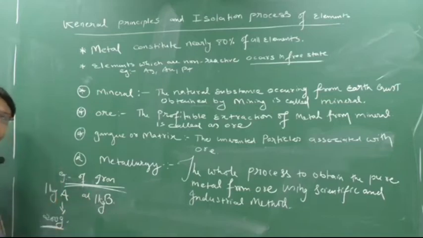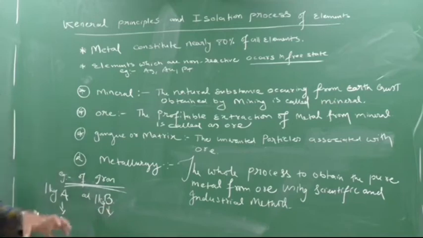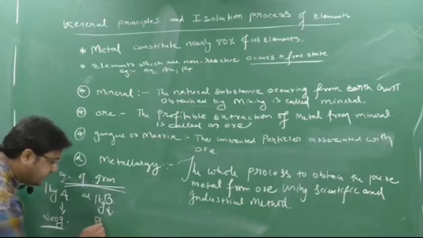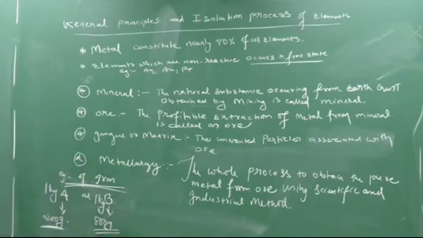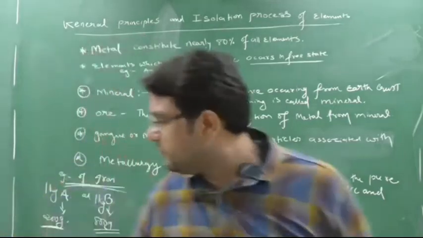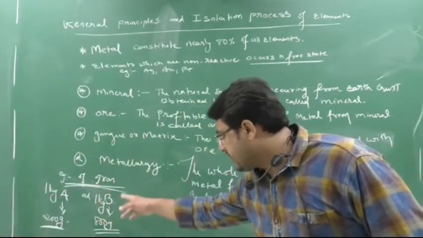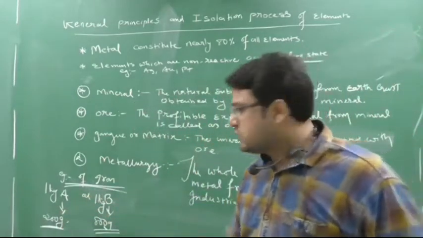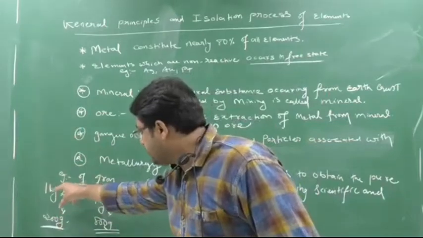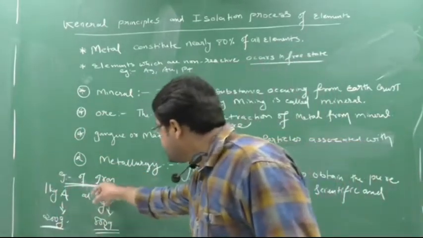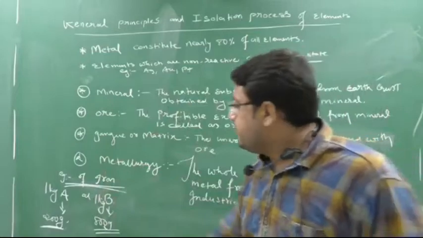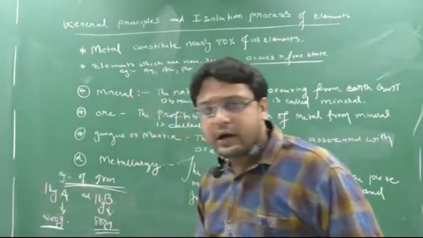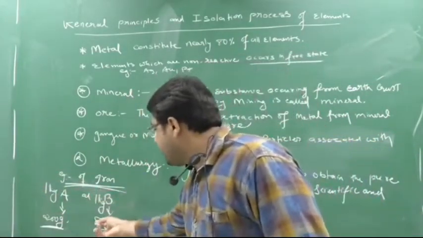Similarly, that same process I will do on this mineral B also. So when I do the process on mineral B to obtain the pure iron, I got pure iron from mineral B as 800 gram. Yes or no? So see, I had mineral A, and I also have mineral B. Both I took initially 1 kg, 1 kg. On both I have done the process to obtain the pure iron. From mineral A, I got pure iron 200 gram. On mineral B, I got the pure iron 800 gram.